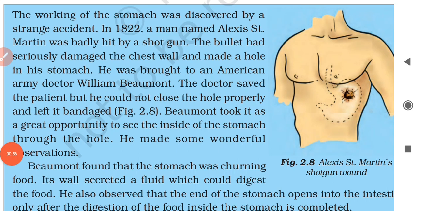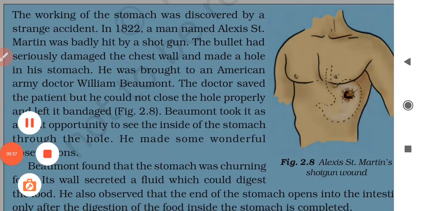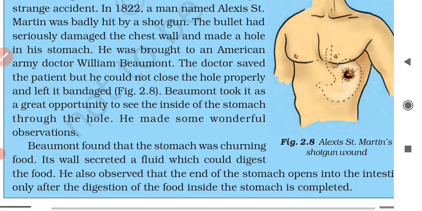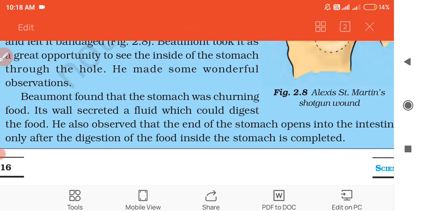army doctor, William Beaumont, and the doctor saved the patient, but he could not close the hole properly and left it bandaged. He made a bandage but just left it, and Beaumont took it as a great opportunity to see the inside of the stomach through the hole. He saw whatever was happening in the stomach through this hole only, and he made some wonderful observations. What were the observations?